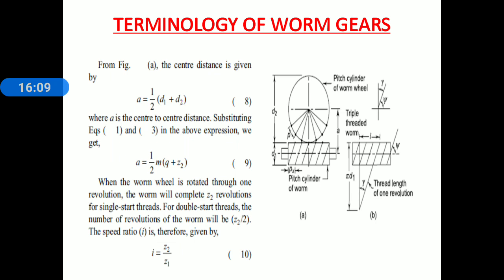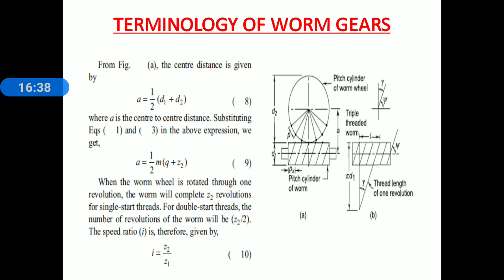Now again observe figure A. By using figure A, we obtain the center distance between worm and worm wheel. Center distance is denoted by the letter small a. A is equal to 1 by 2 inside the bracket d1 plus d2. Consider equation 8. In equation 8, we just have to substitute the value of d1 and d2. d1 is the pitch circle diameter of worm, d2 is the pitch circle diameter of worm wheel. d1 is q into m, and d2 is m into z2.